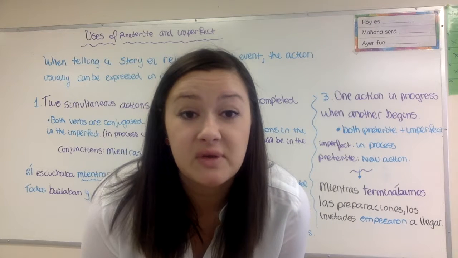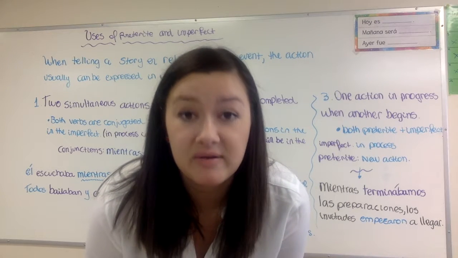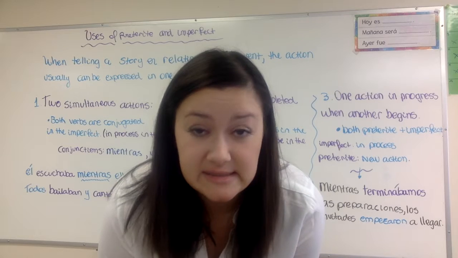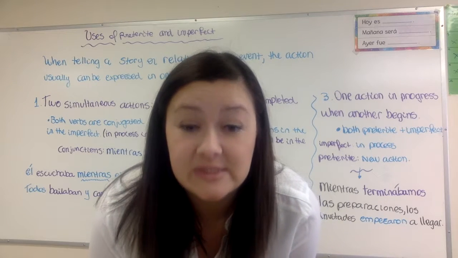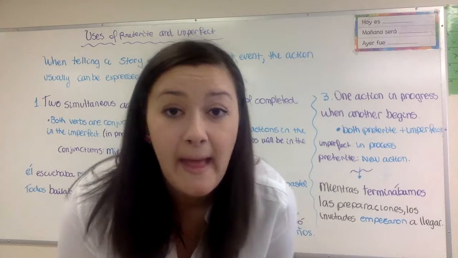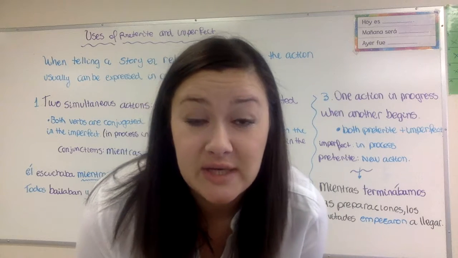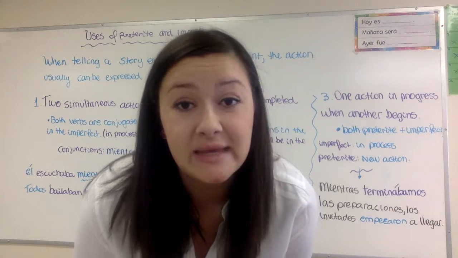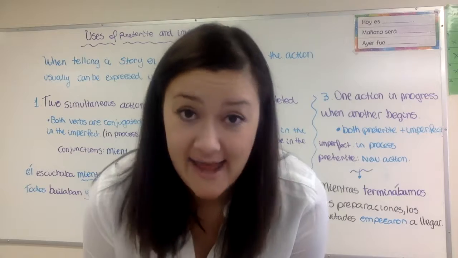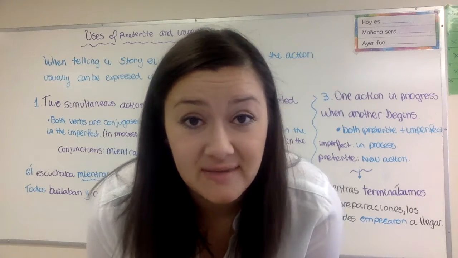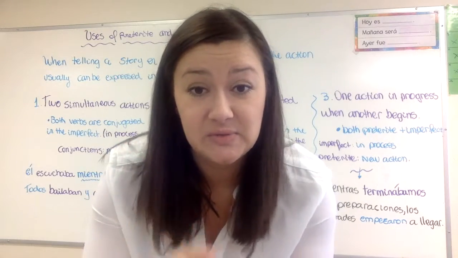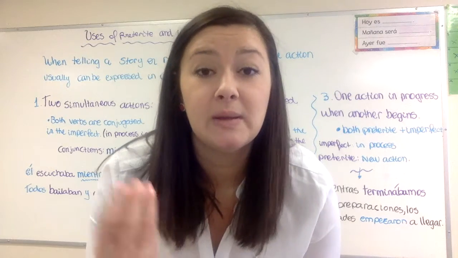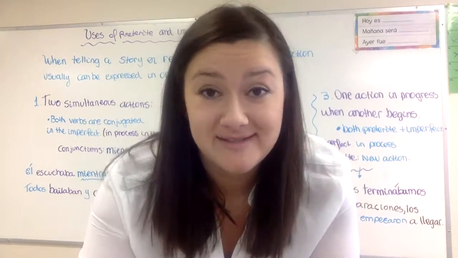Be very careful using the preterite and the imperfect. They're very similar but very different, and sometimes it can be very easy to get confused. But remember what I told you guys. The preterite is an action that begins and it ends, and the imperfect is an action that continues. So it's a habitual action in progress.